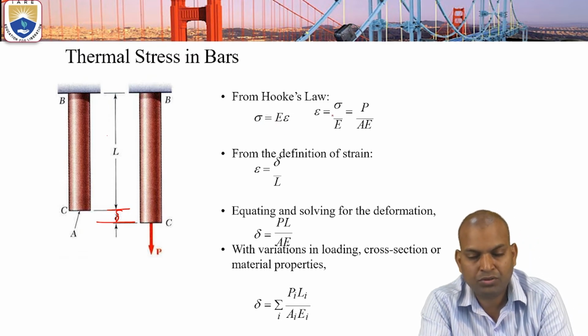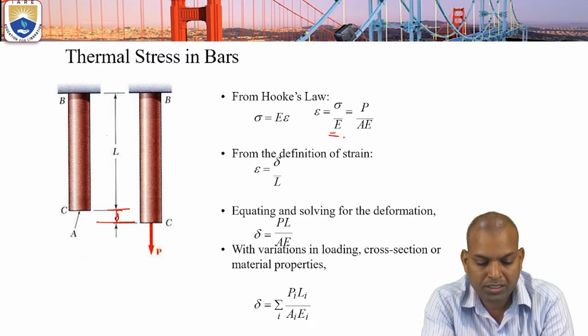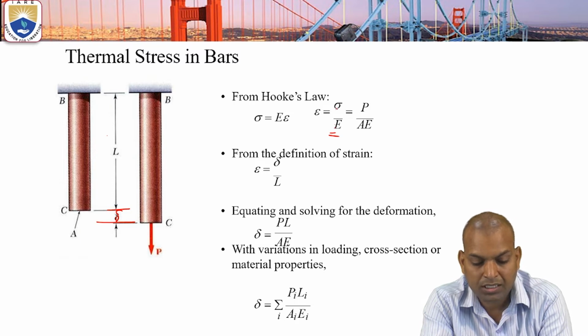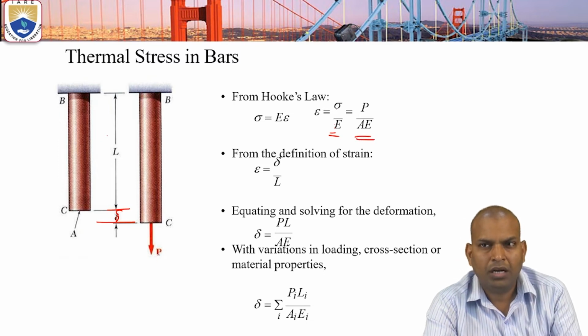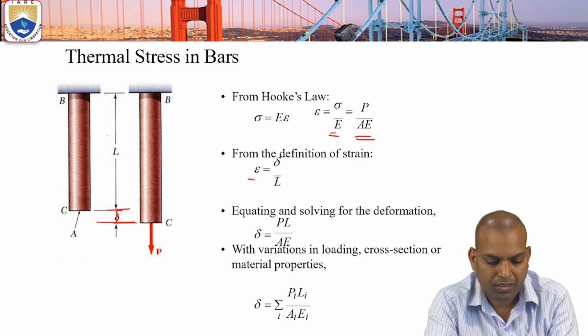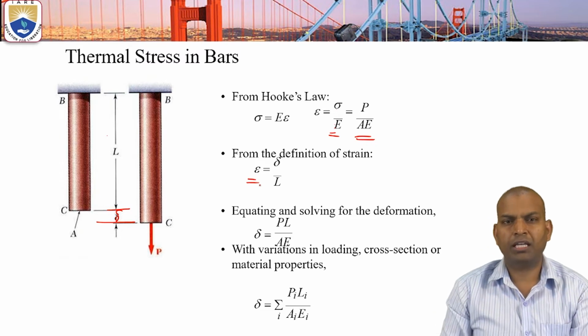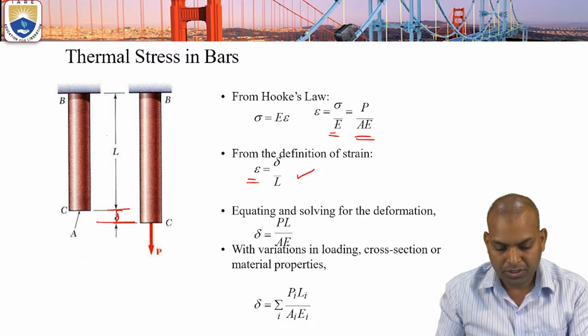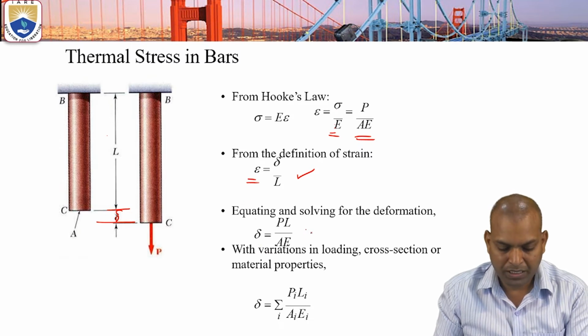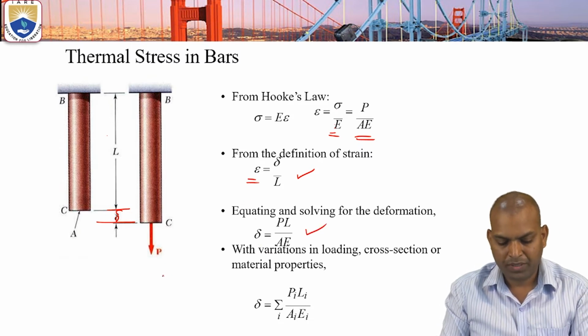Then epsilon equals stress by modulus of elasticity, E, and in the place of stress substitute P by A, that's P by AE. Now from the definition, strain equals change in length by original length, delta by L. Then substituting this epsilon, delta equals PL by AE.